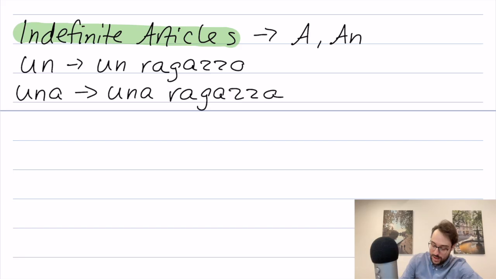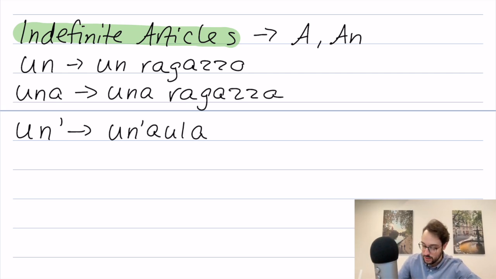Now, when these are next to a vowel, at least one of them does something special. Not all of them. So when una is next to a word with a vowel, it becomes un with an apostrophe. So for example, un'aula, which is a classroom. So this is just feminine words that begin with a vowel.